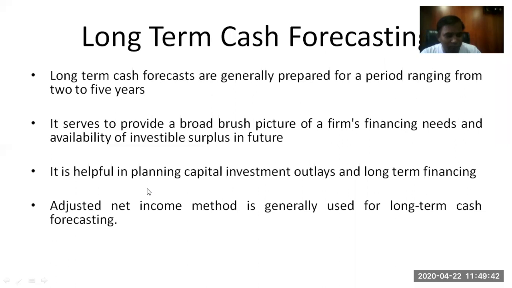So what does this help with? If you are forecasting long-term cash, it helps you explain what amount you need for investment and what your long-term financing need is, from where you will bring finance for the long term. The adjusted net income method is generally used for long-term cash forecasting, and for forecasting long-term cash requirements, the adjusted net income method is utilized.